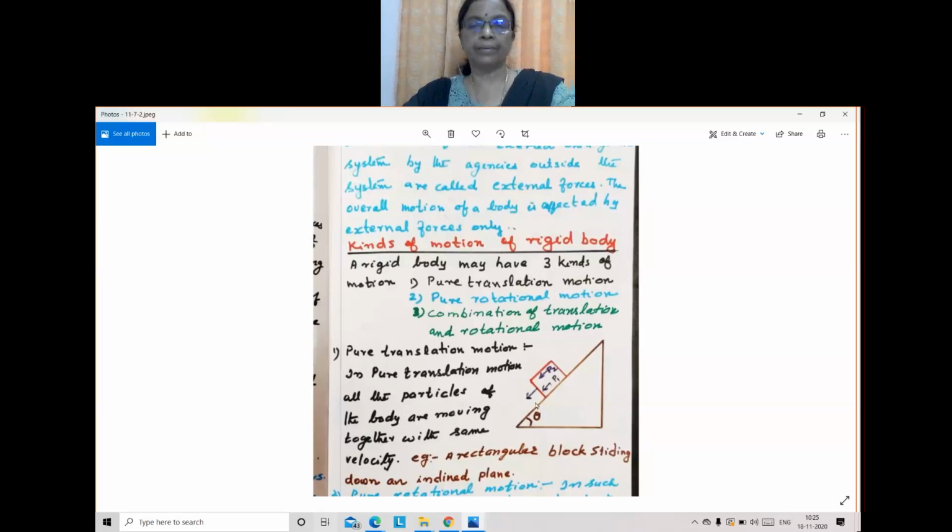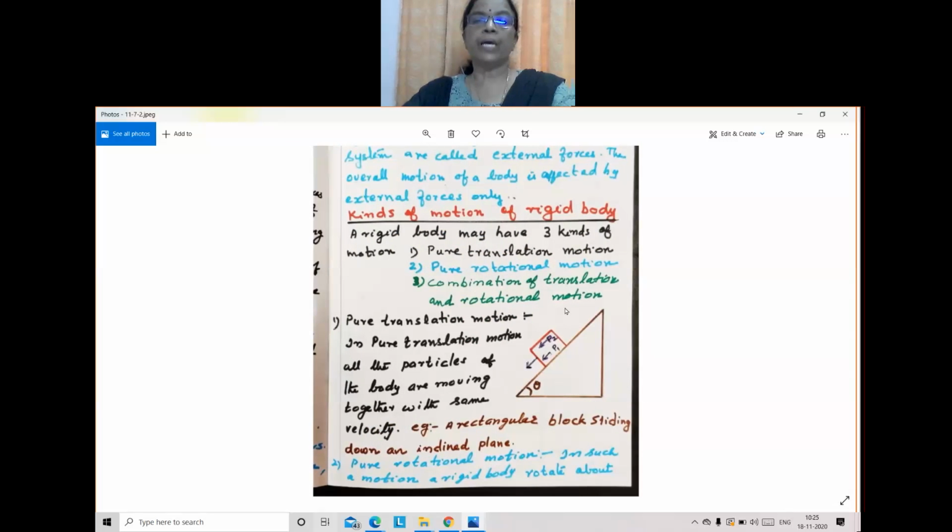So pure translation motion means only linear distance it covers. And one more thing, what is important? Every particle of the body will have the same velocity. That is the most important. So that is pure translation motion. In pure translation motion, all the particles of the body are moving together with the same velocity. Example, a rectangular block sliding down an inclined plane.